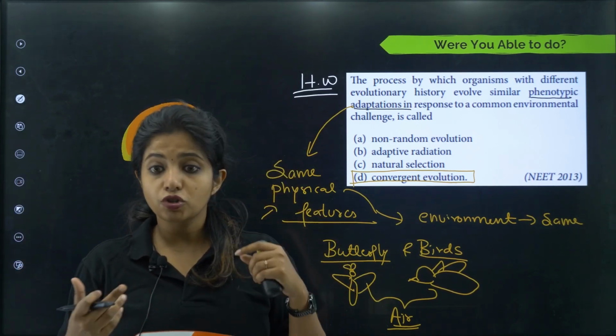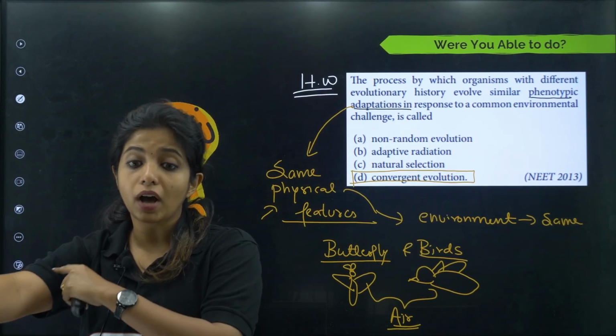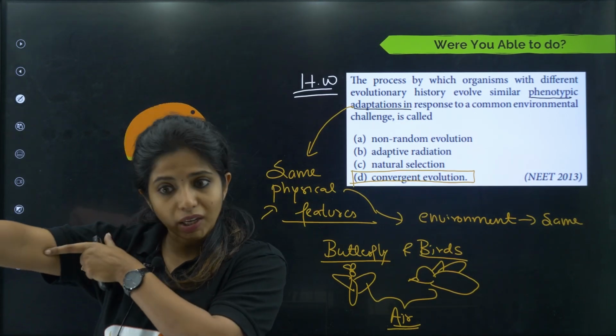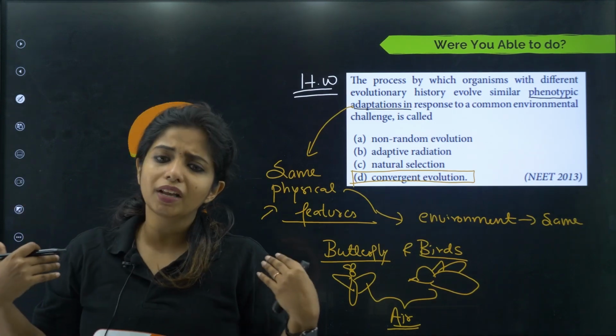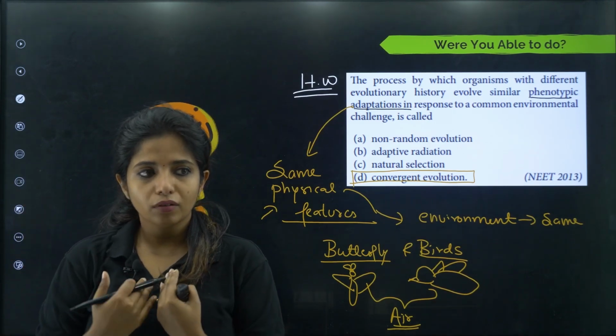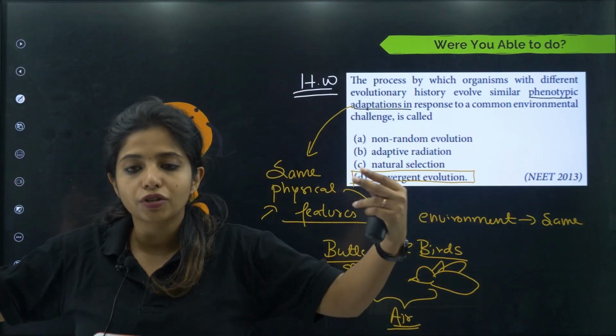Okay, if you talk about cheetah, it has forelimbs for running. But if you see the structure of the forelimb of us and the cheetah, it's the same. We have the same bones over here, that is humerus, radius and ulna. So this type of evolution where we are anatomically the same, but we are going in different directions because our needs are different, that is known as divergent evolution.